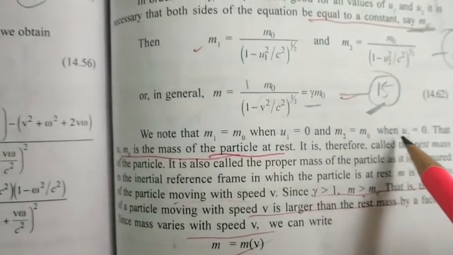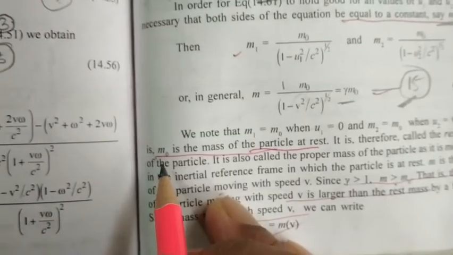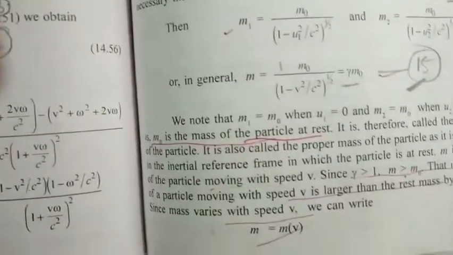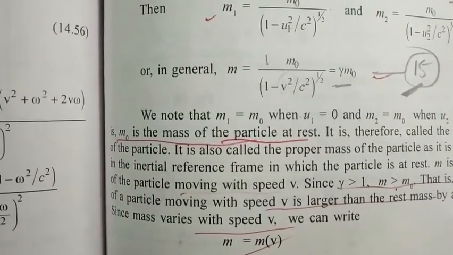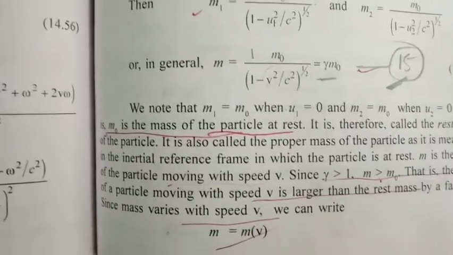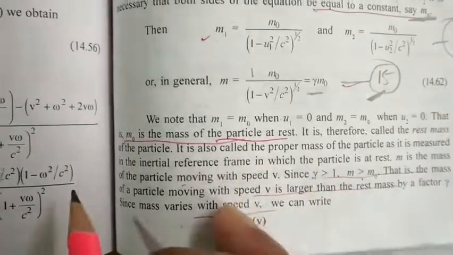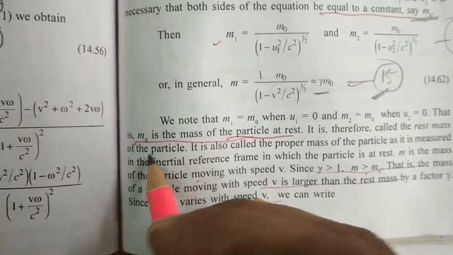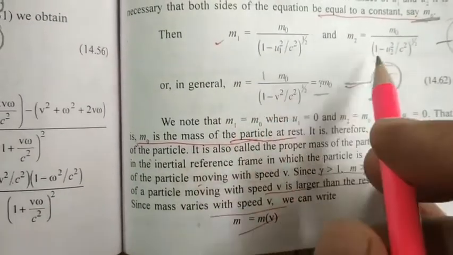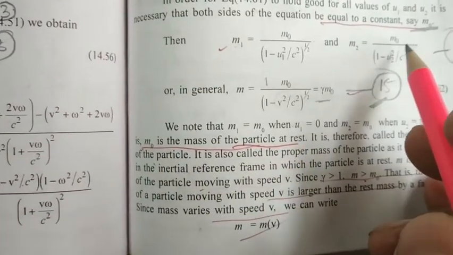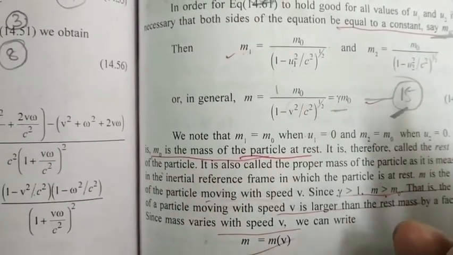When u2 equal to 0, m0 is the mass of the particle at rest, so it is called the rest mass of the particle. So when we consider u1 and u2 both 0, m1 will be m0 and m2 will be m0, that means the mass of the particle at rest.